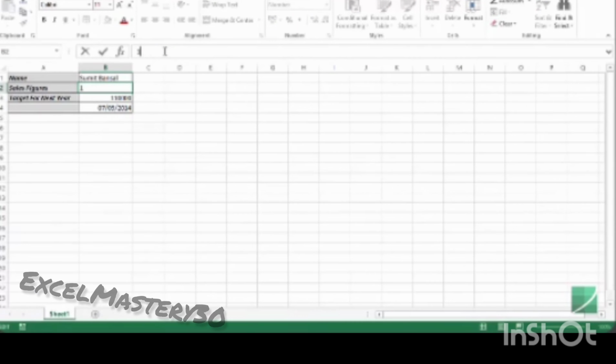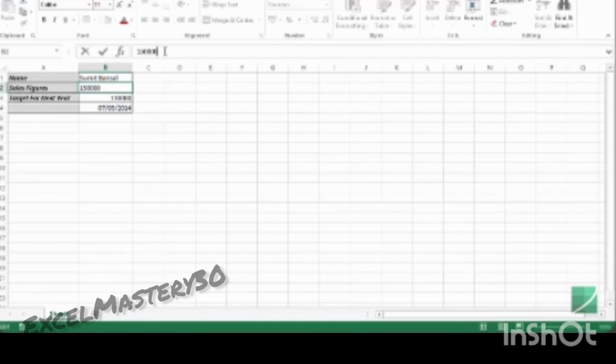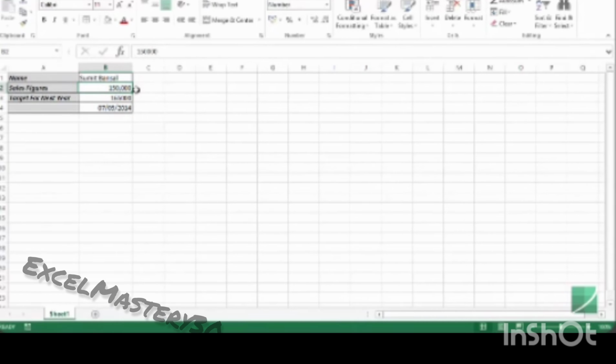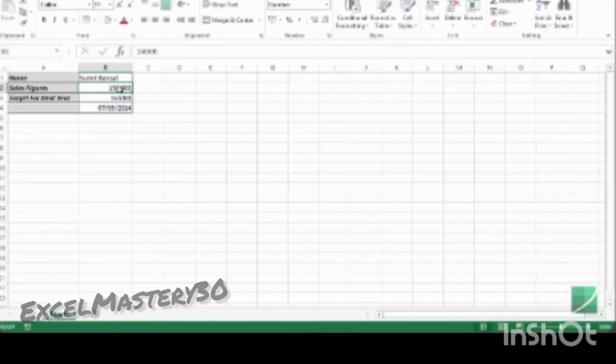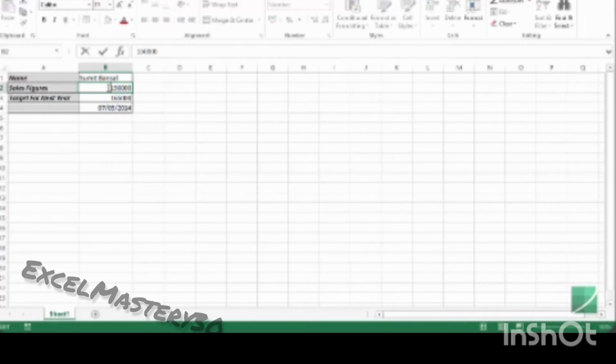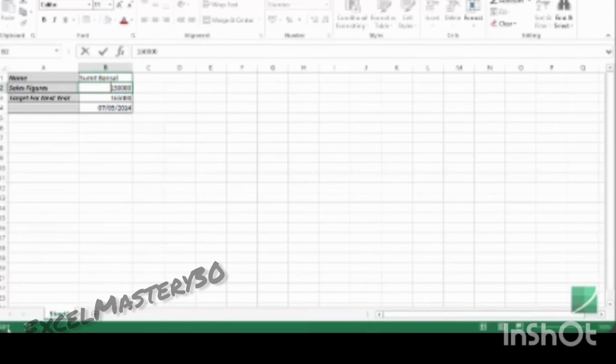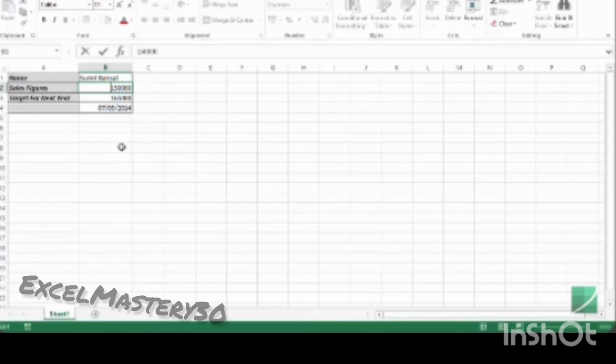Instead of $100,000, I would type $150,000 and I would hit enter. And as soon as I do this, the content of the cell changes. The other way to change this is to go on this cell and double click. As soon as you double click on this, this gets into the edit mode. You can see here that the mode changes to edit. Now you can change this content.